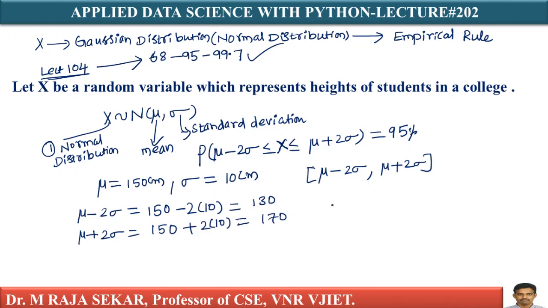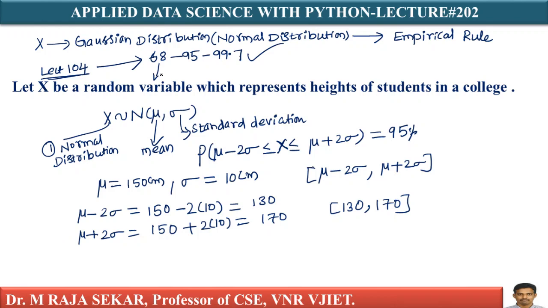What does it mean? It is in the range of 130 and another number is 170. What does it mean? Just because I know it is a Gaussian distribution, and a Gaussian distribution has a rule that 68% of data lies in the first standard deviation, 95% of data lies in 2 standard deviations, and 99% of the data in 3. This you must understand here.